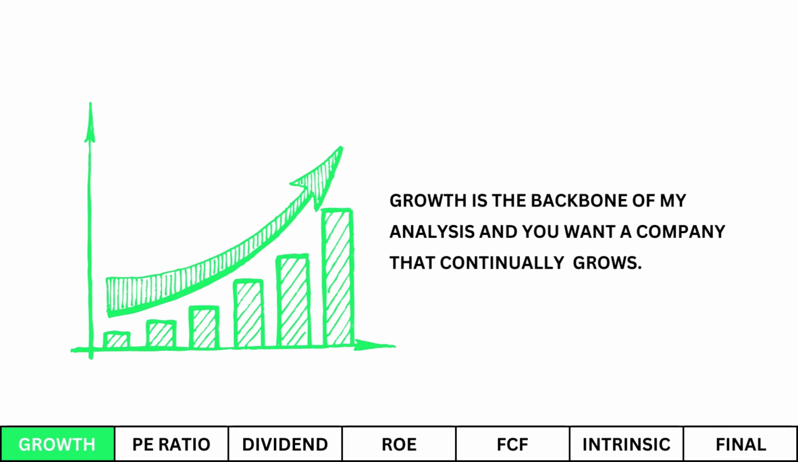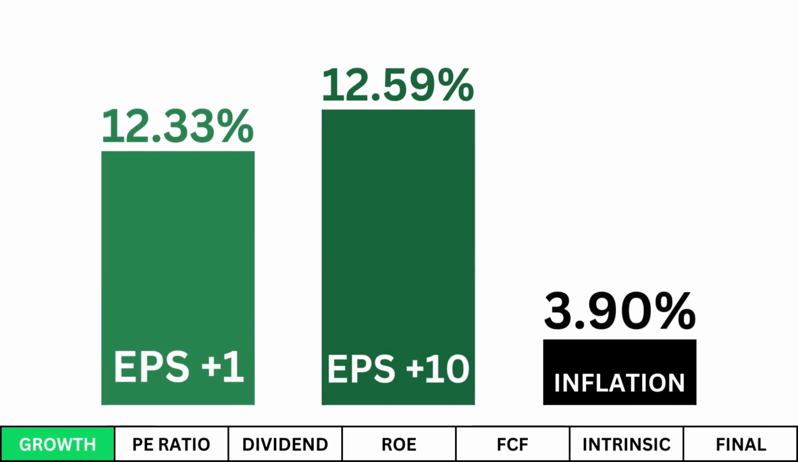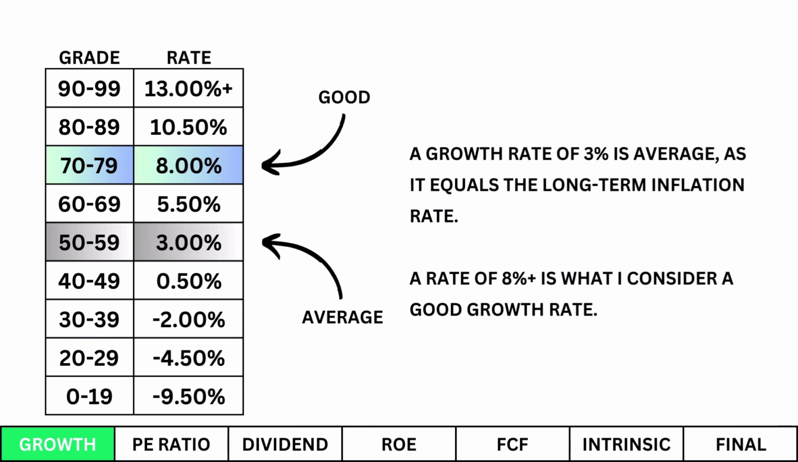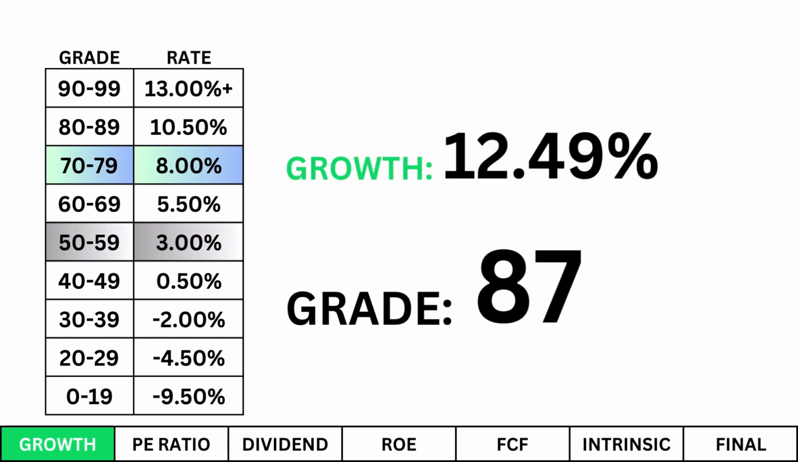Growth is the backbone of my analysis, and you want a company that continually grows. Earnings growth is a combination of three growth factors: growth over the next year and growth over the next 10 years, which is then discounted based on the current inflation rate. A growth rate of 3% is average, as it equals the long-term inflation rate. A rate of 8% or higher is what I consider a good growth rate. Here's our company's growth rate with its corresponding grade. We'll keep that number in mind because we'll need it when determining the company's intrinsic value later on.